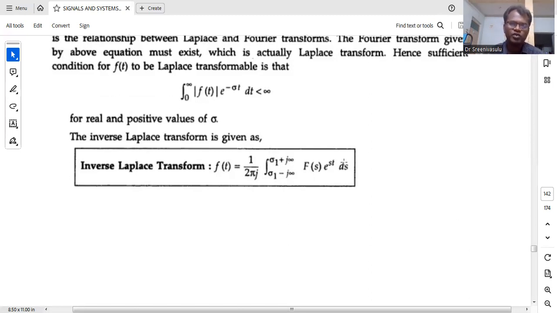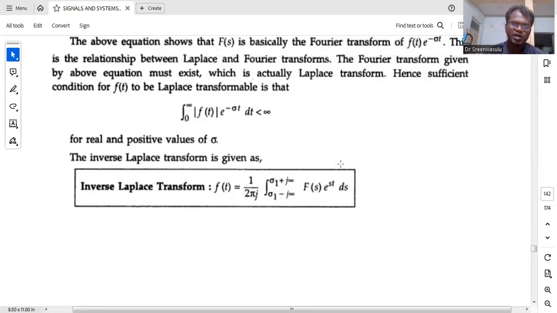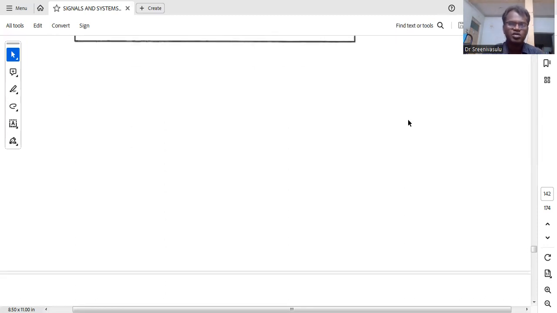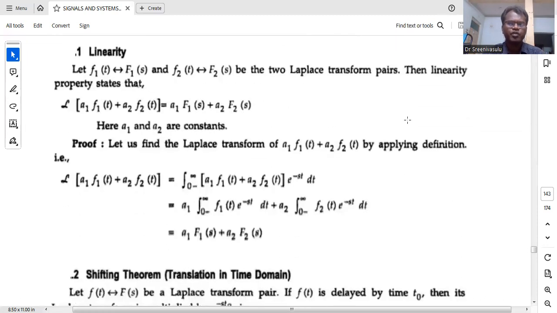So the word ROC: whenever it is an unstable signal, the Laplace transform works up to a certain range of values of sigma, and after that range of values of sigma, the Laplace transform also fails. The Fourier transform completely fails, but the Laplace transform up to a certain range of values of sigma is okay. That's why it is a region of convergence. We are discussing this region of convergence.